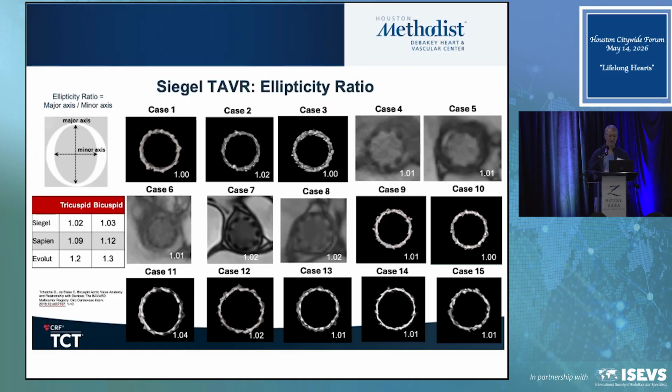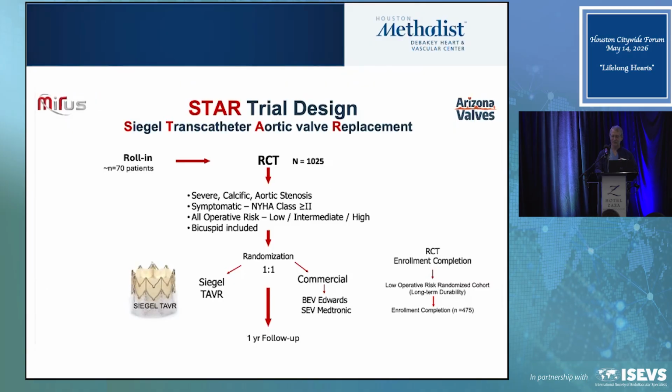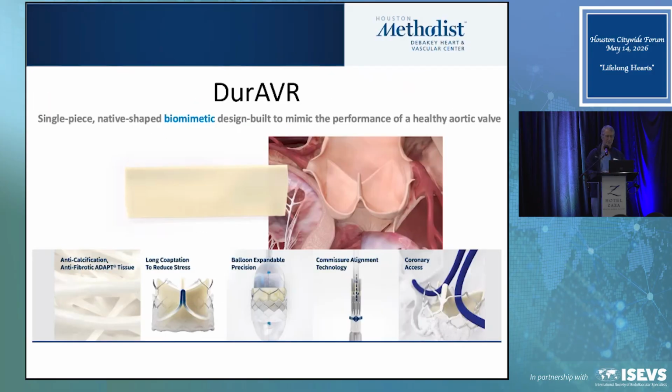And the other thing about this valve is it has so much strength that it's always round. And under expansion of these TAVR valves, I think, is a big problem that we've paid not enough attention to. And this valve really does go out. And it's now in a trial called the STAR trial. Now, we're not part of the STAR trial because they insisted you could be in only their trial, and we're in another trial. This is the DuraValve trial from Anteris.